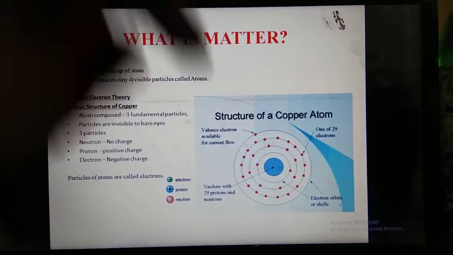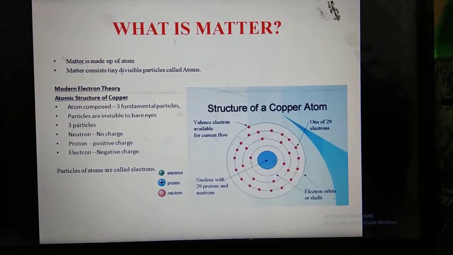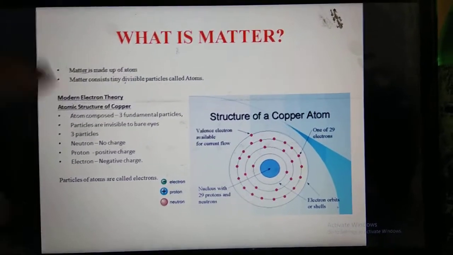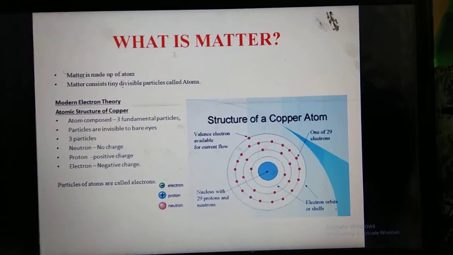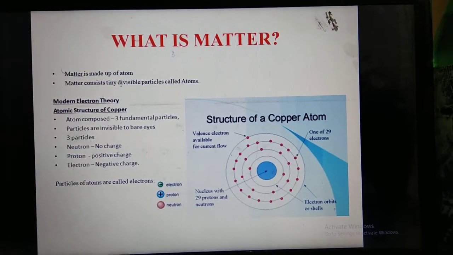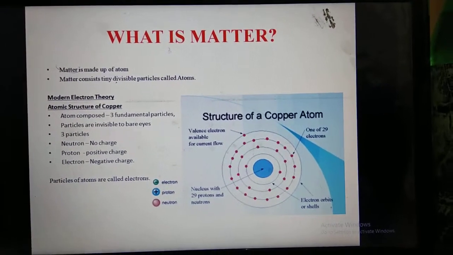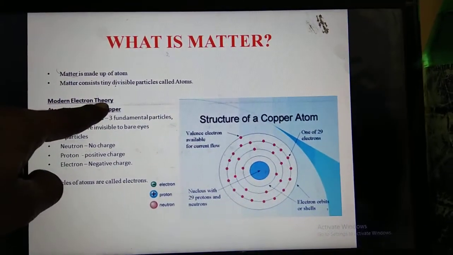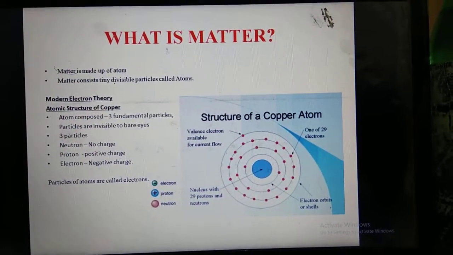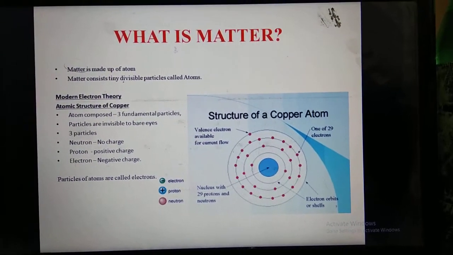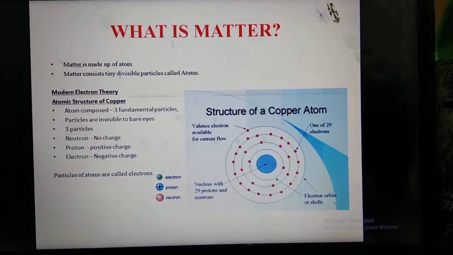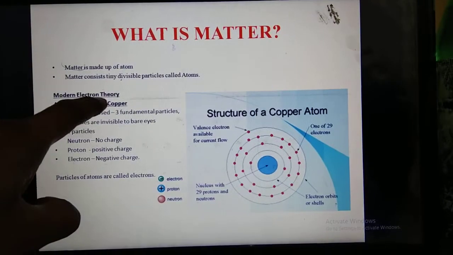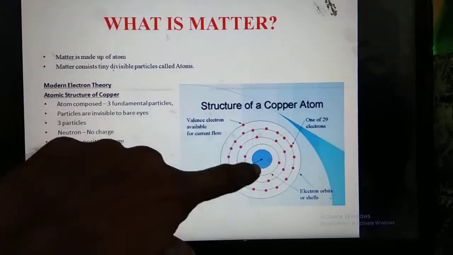The atomic structure of copper can be explained by the modern electron theory. This is because, according to modern electron theory, electricity is nothing but the flow of free electrons. That's why the atomic structure of copper can be explained using this modern electron theory. So we have to concentrate only on electrons, because electricity is produced with the help of these electrons. By using modern electron theory, I am going to explain this atomic structure.